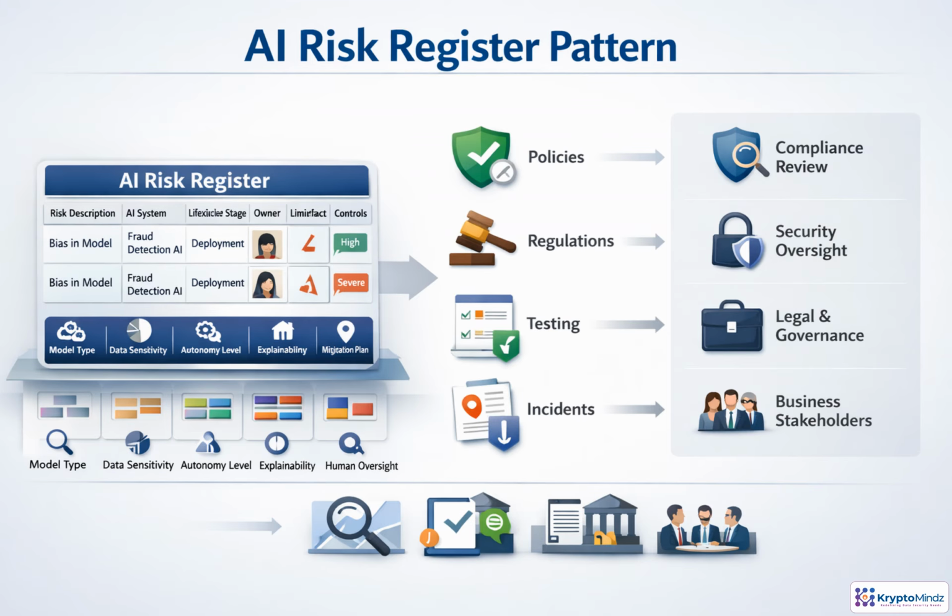An AI risk register turns vague concerns into governed work items. Each risk is recorded with the affected system, lifecycle stage, owner, likelihood, impact, and existing controls. For AI, add fields such as model type, data sensitivity, autonomy level, explainability needs, and human oversight. The real value is traceability. Every risk links back to policies, regulations, test evidence, and incidents, so compliance, security, legal, governance, and business teams can review it and drive remediation.